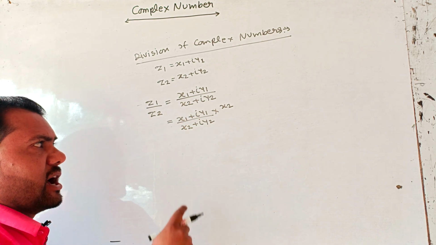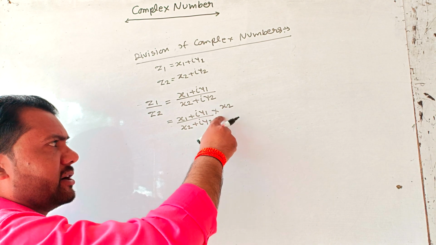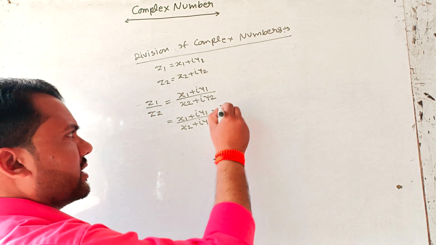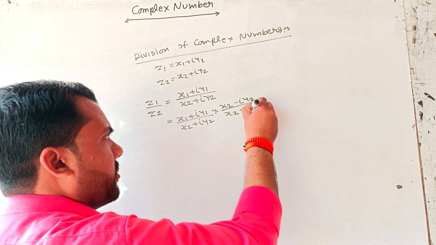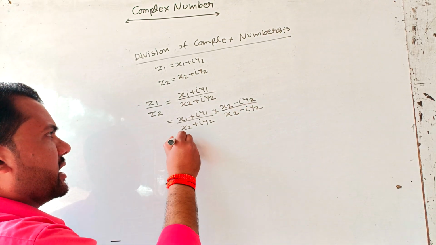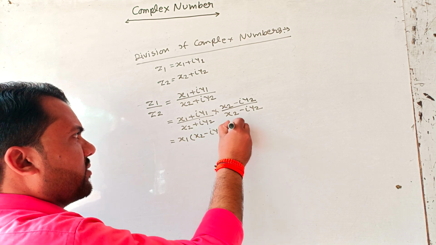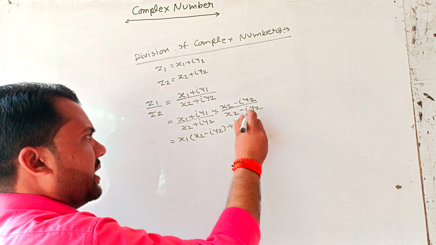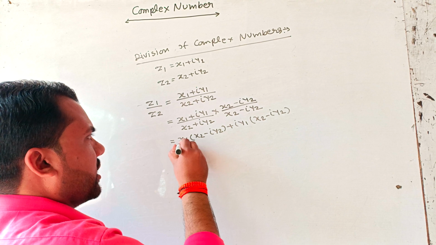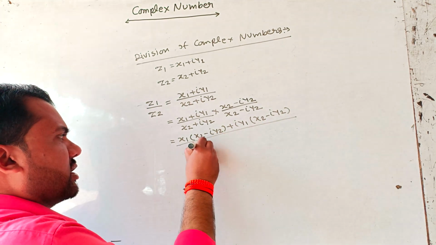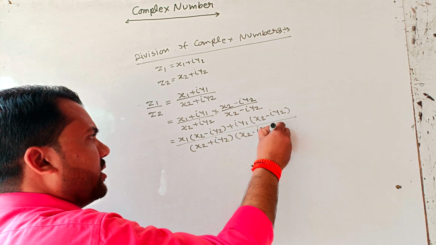Here x1 plus iy1 is the numerator and x2 plus iy2 is the denominator. We always take the opposite sign of the denominator and multiply it in numerator and denominator, and we get x2 minus iy2 upon x2 minus iy2. Now we can write x1 into x2 minus iy2 plus iy1 into x2 minus iy2, and upon x2 plus iy2 into x2 minus iy2.